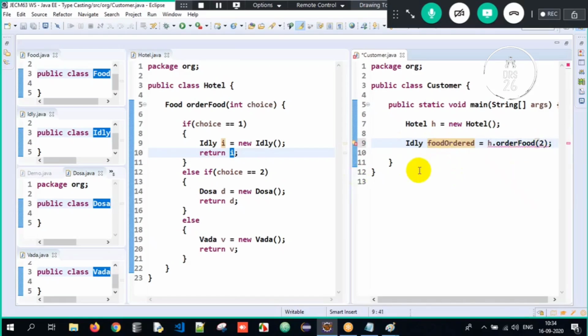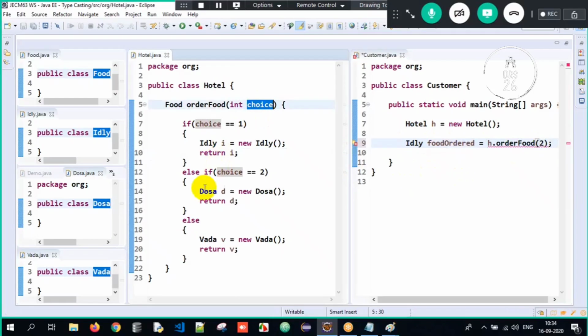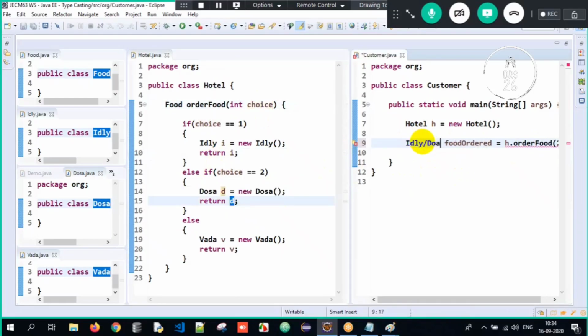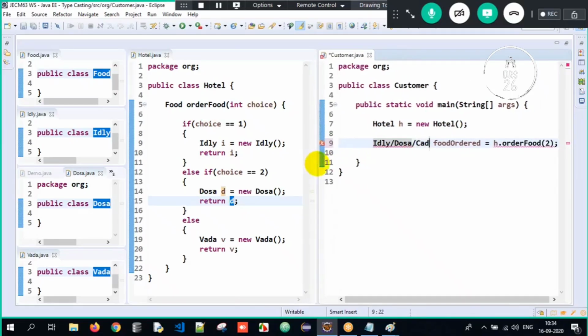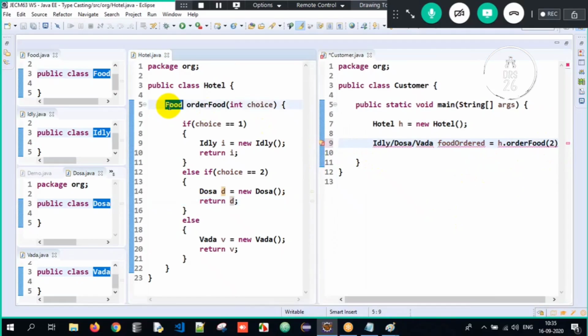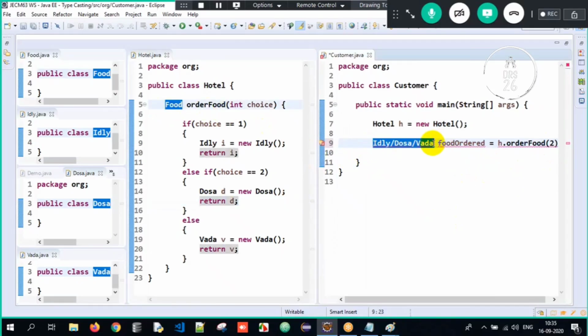What if I pass 2 here? If the choice is 2, a dosa object gets created and dosa is returned. Again, there is a possibility of a dosa object here. The same method only, but it might return different types of objects. It might even return vada if I pass different data here. So I need a generic return type, no? That's the reason I wrote food here. The same return type I have to write over here as food. If I pass 2, the food ordered here is dosa. If it is 1, idli.